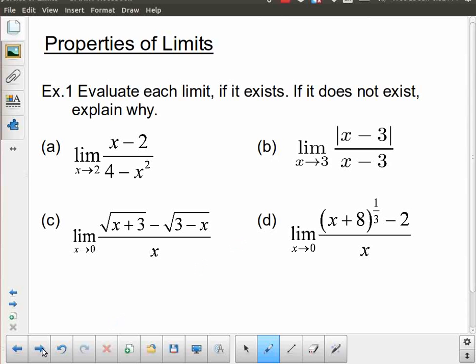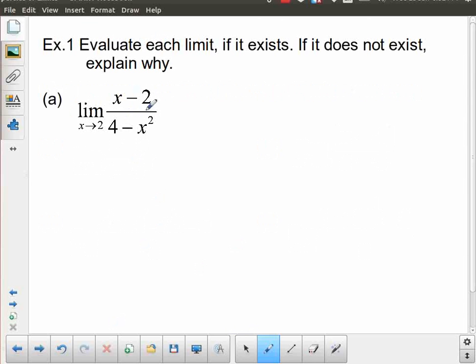So let's go ahead and start off with this first one. We've got the limit as x approaches 2 of x minus 2 over 4 minus x squared. Now you can see if you just try to mentally substitute the value of 2 in there, 2 minus 2 is 0.